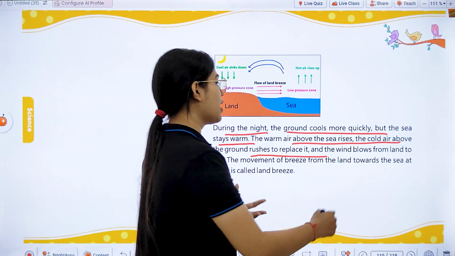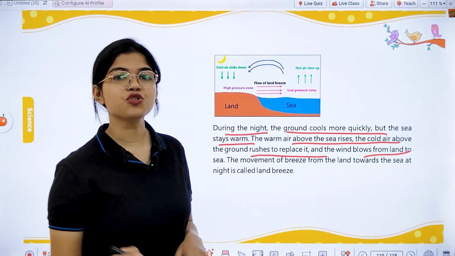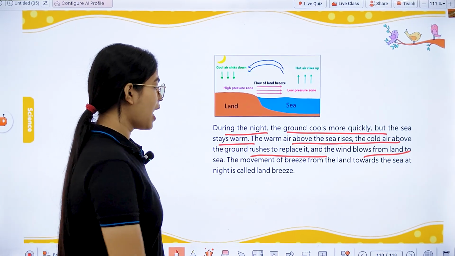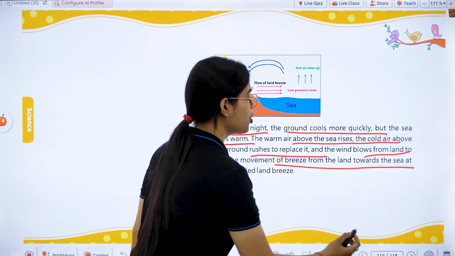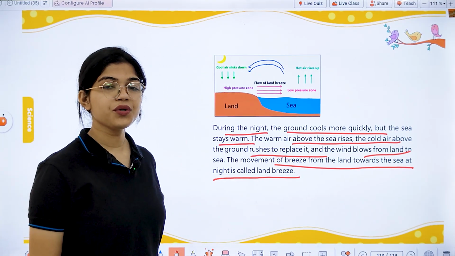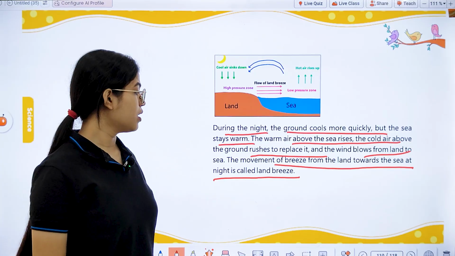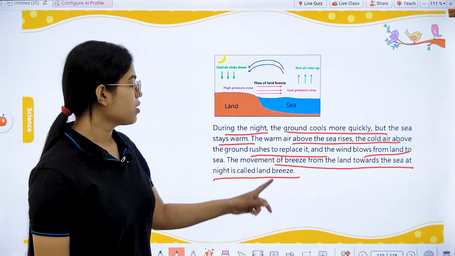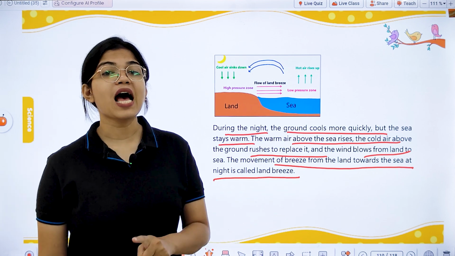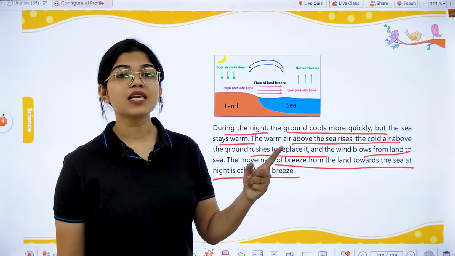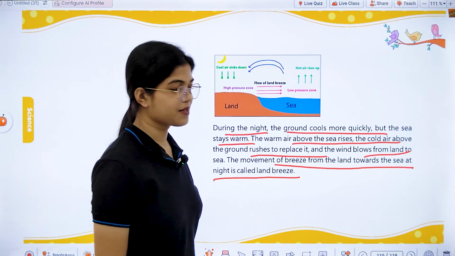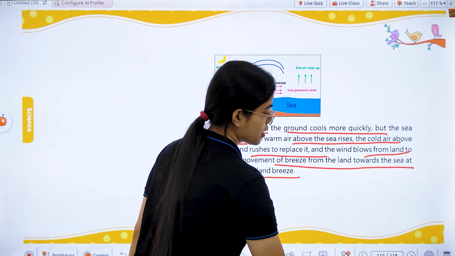And this is how now the wind blows from the land to the sea. This is just the reverse of the sea breeze. Okay, and the movement of breeze from the land towards the sea at night is called land breeze. I told you this is just opposite of the sea breeze. So now the breeze is moving from where? From the land to the sea during the night time. Okay, this is called what? Land breeze.